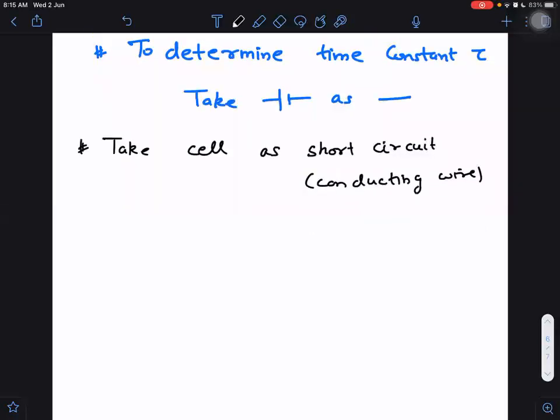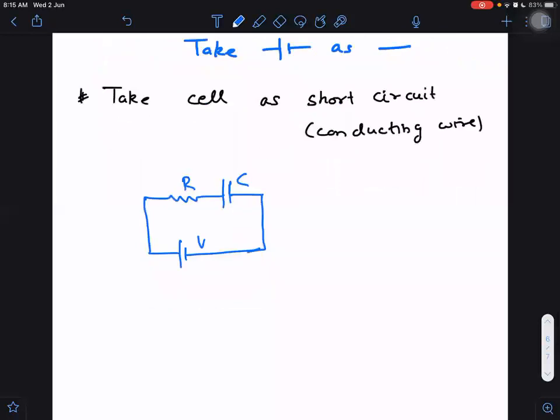I will start with a very simple circuit first, the simplest of all. One resistance, one capacitance connected to a battery. Tell me, what is the time constant of this? To find its time constant, what do I need to do? First of all, I will take battery as short circuit. What are we left with? Single R and single C. Then let me tell you, time constant is nothing but R into C.